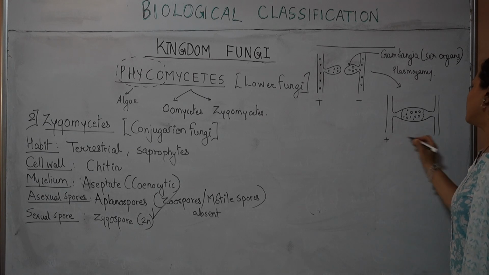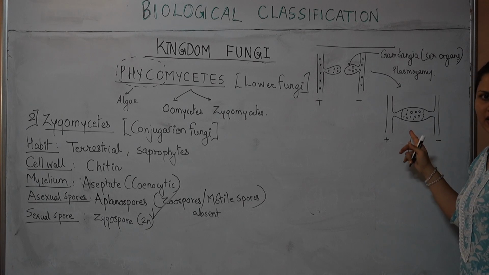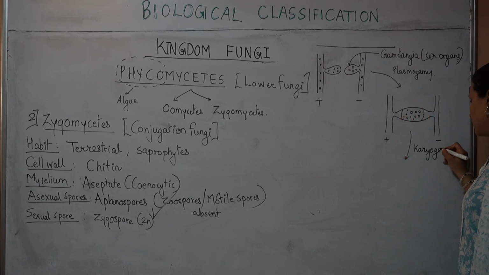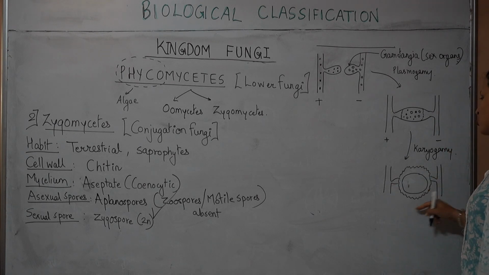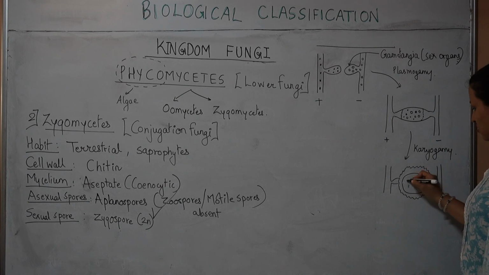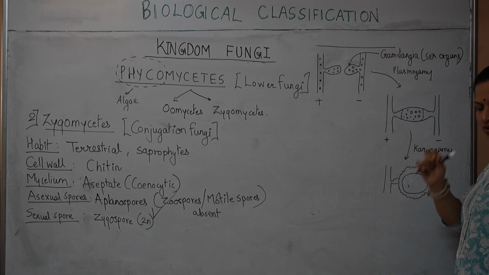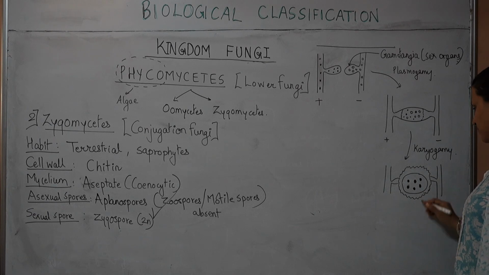Plasmogamy has happened, and since these are lower fungi, this plasmogamy will immediately be followed by karyogamy, and as such the result will be a very thick walled structure with half the number of nuclei as before, because the nuclei have fused together to form diploid nuclei. So many diploid nuclei will be formed inside, right?